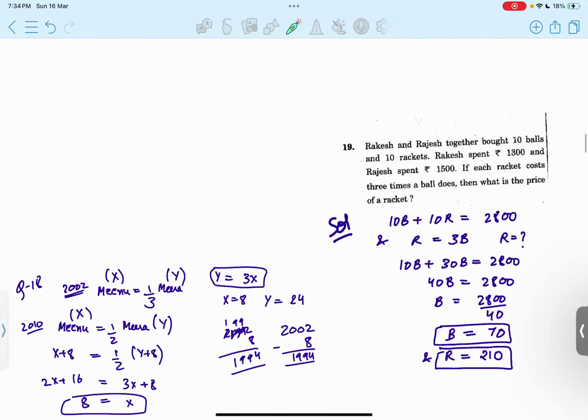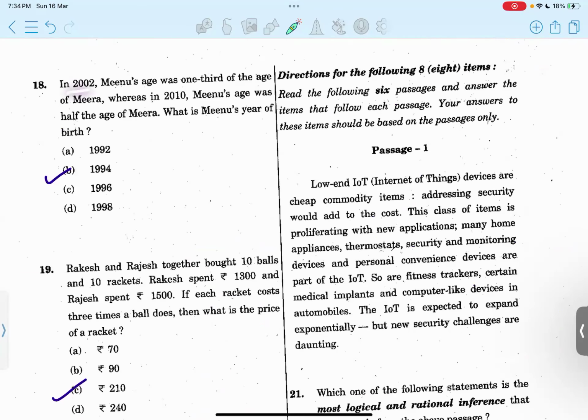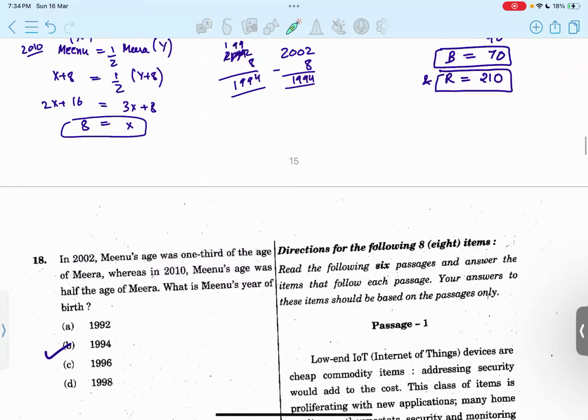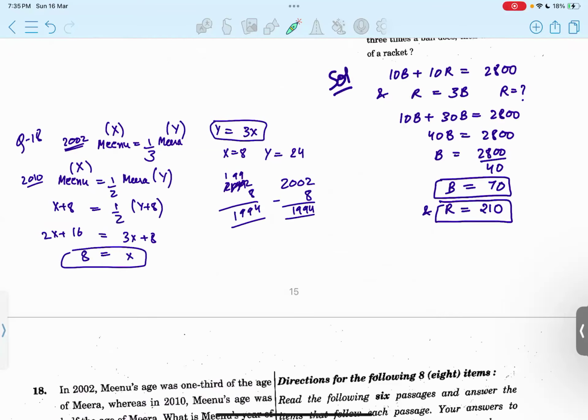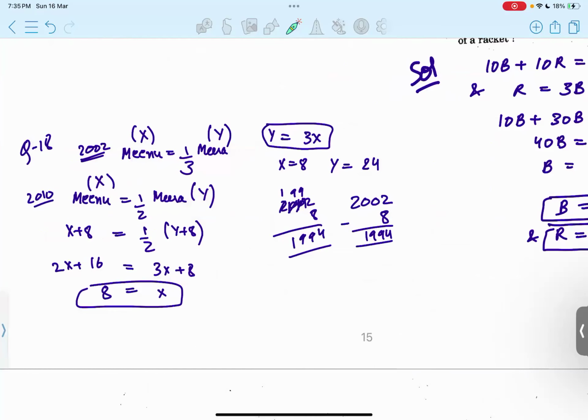So in 2002, Meenu's age was one third of the age of Meera. In 2010, Meenu's age becomes half that of Meera's age. So what is Meenu's year of birth? We can write this. These are the two equations that are given to us for the information. We write it down in equation form.